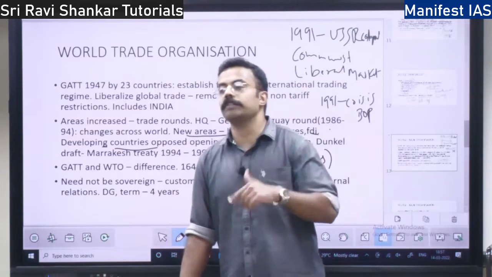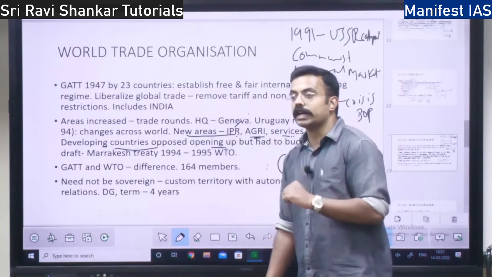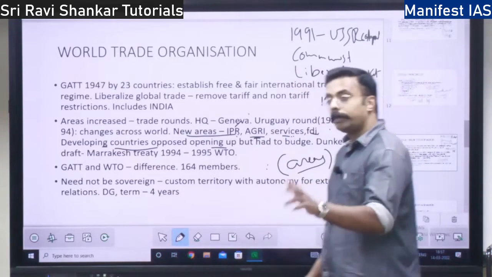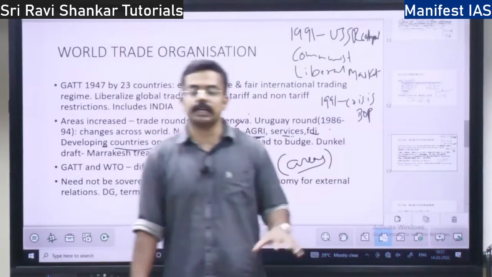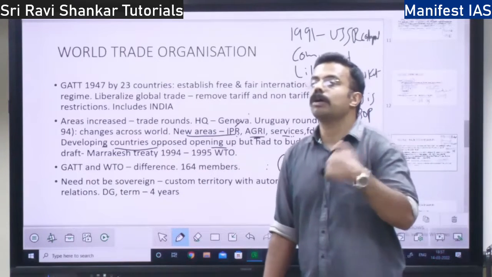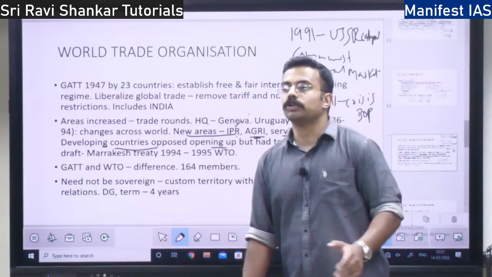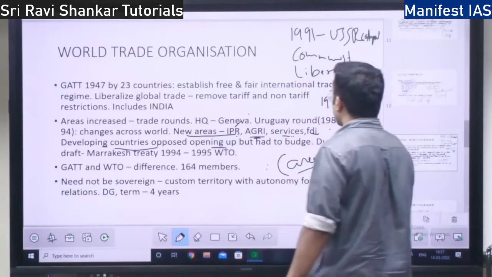Why? If there is free flow of foreign trade, there will be a loss of customs duty to the countries. But what happened? Developed countries, the USA and European countries, forced these developing countries to fall in line. So India had to agree.